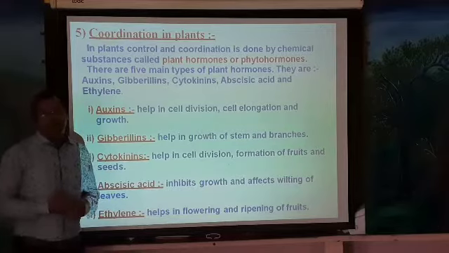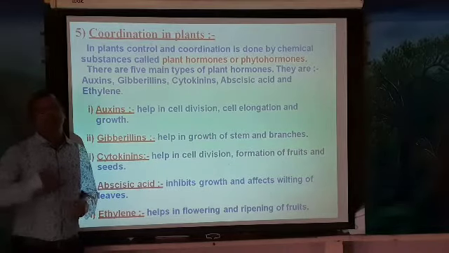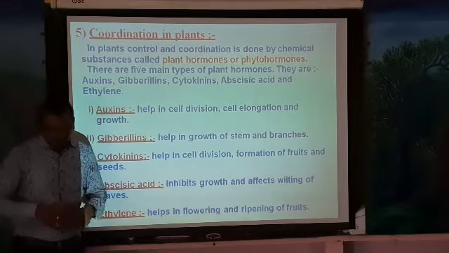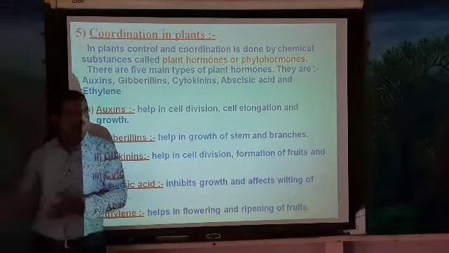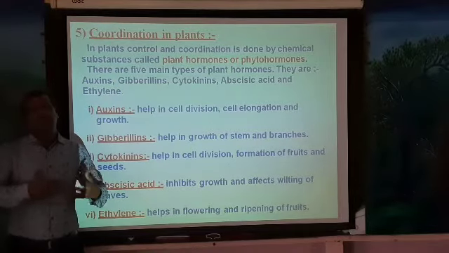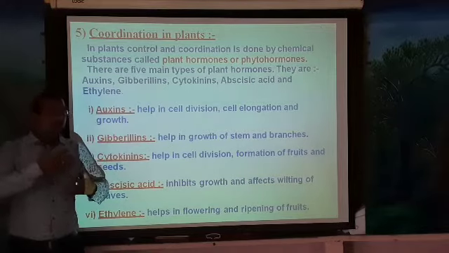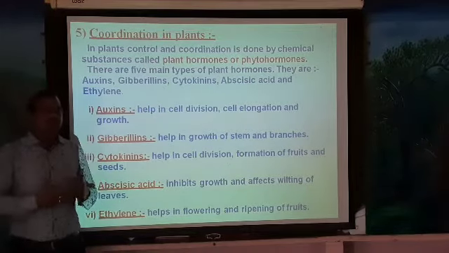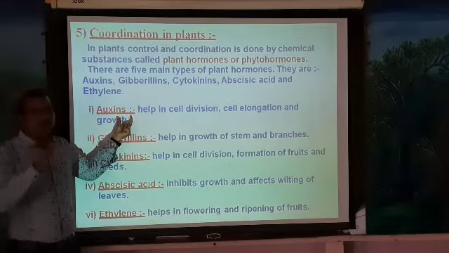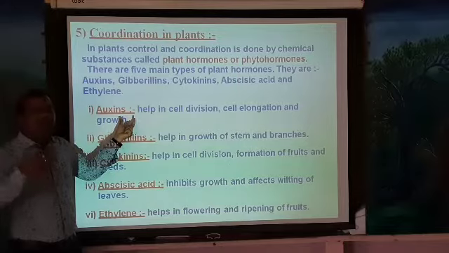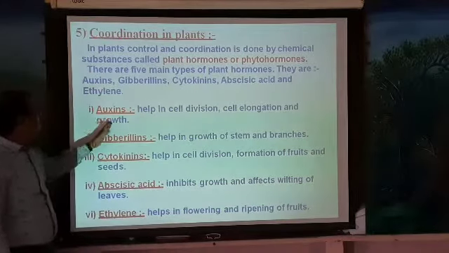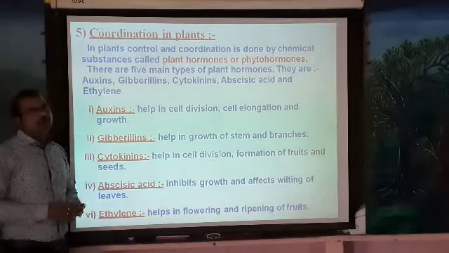As you know, for a plant to grow there must be cell division. One cell divides into two, two divide into four, four into eight, like this. According to how the cells divide, the plant growth takes place. So the cells have to undergo division. This is done with the help of auxin, which is one of the hormones. Because of this hormone, cell division takes place in the plant body. They help in cell division, cell elongation and growth. So auxins help in plant growth.